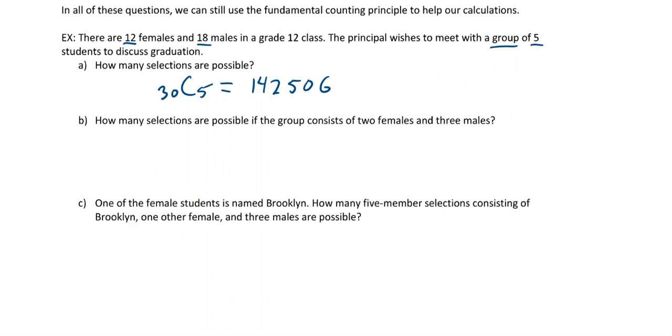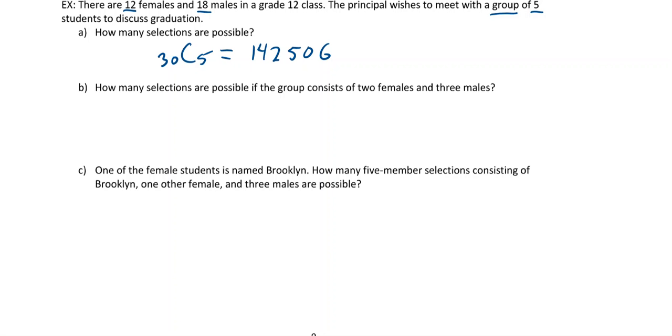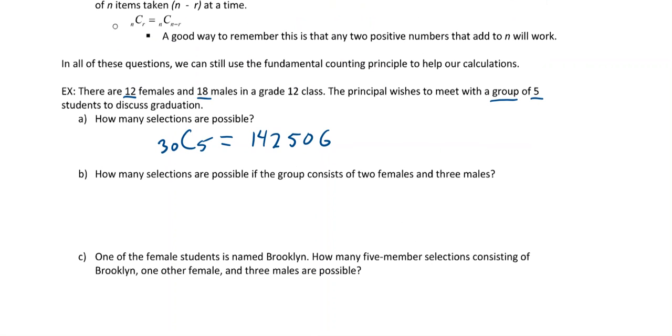All right, moving on. How many selections are possible if the group consists of 2 females and 3 males? All right, so now we have a restriction here, right? So in this case, we just have to do them one by one. So it'd be 2 females and 3 males. So let's look at how many females we have. So we have 12. So I'd say of the 12, we're going to choose 2. Okay, so that's the first situation. And then for the males, I've got of the 18 males, I'm going to choose 3.